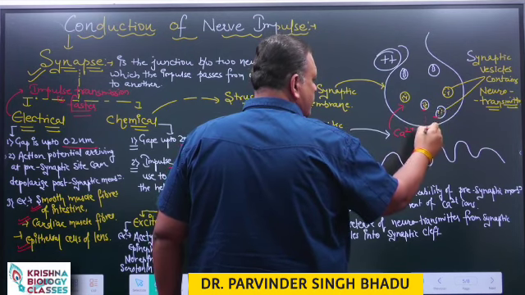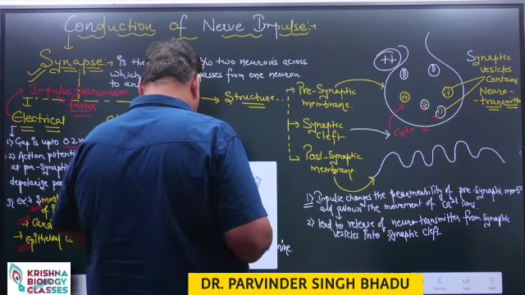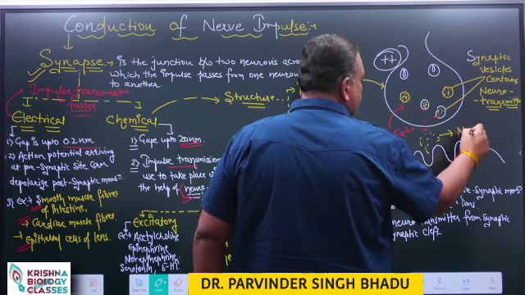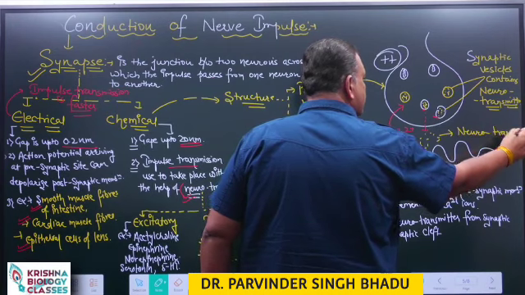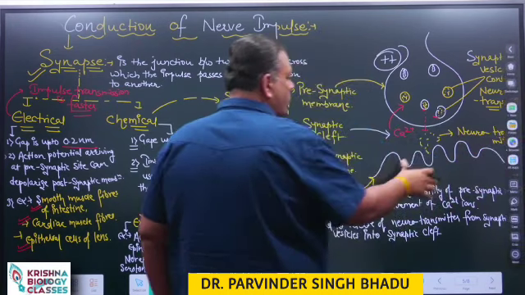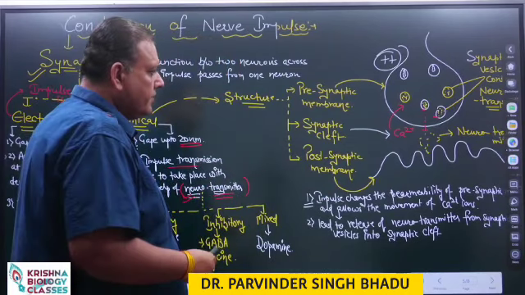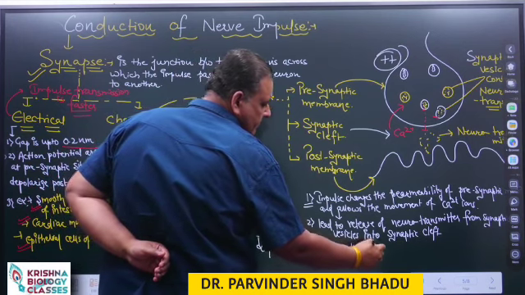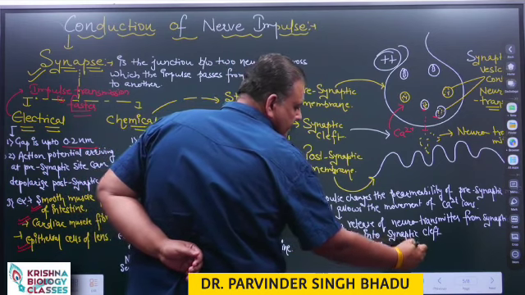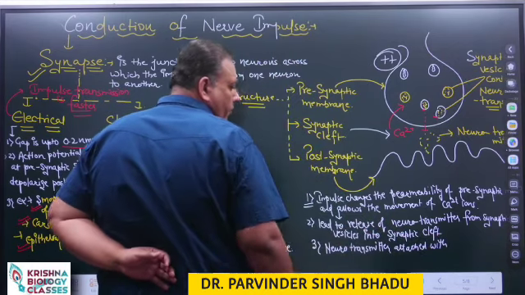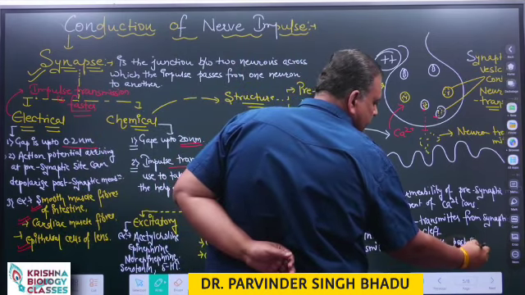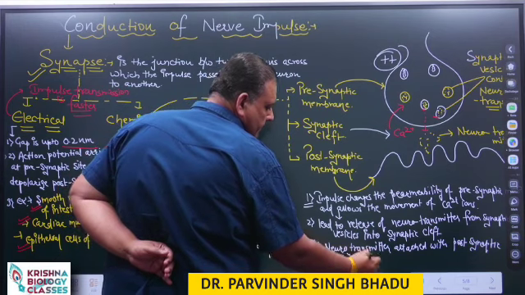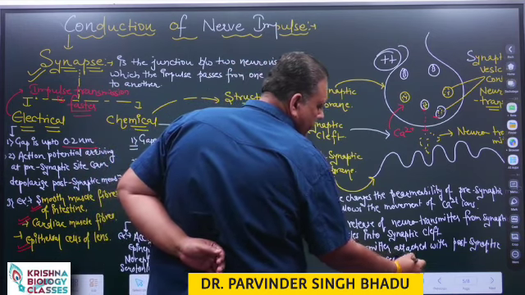As a result, these neurotransmitters are released into the synaptic cleft, and now these neurotransmitters attach to the postsynaptic membrane and cause depolarization.